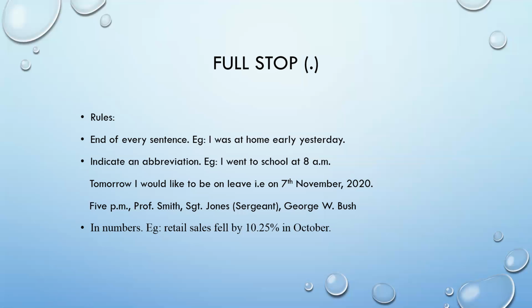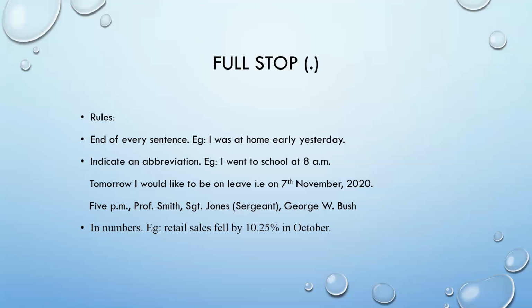When we look at the third basic rule, in numbers we use a full stop. For example, retail sales fell by 10.25% in October. So 10.25, the point, is again a full stop. These are the basic things we use.